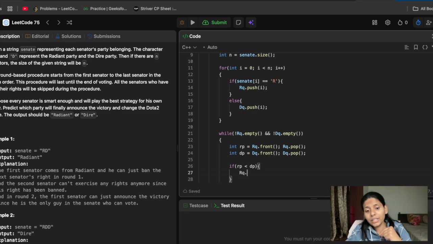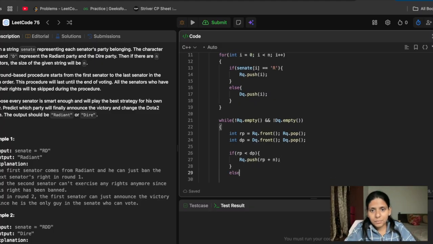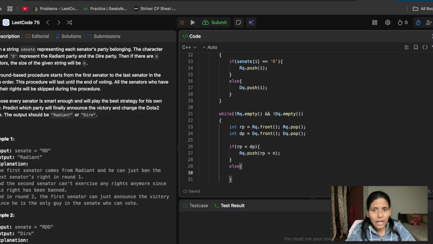But this time, when he enters the group, his position will be updated: whatever the current position was, that is RP plus N, because after N senators perform their voting, then he can participate.